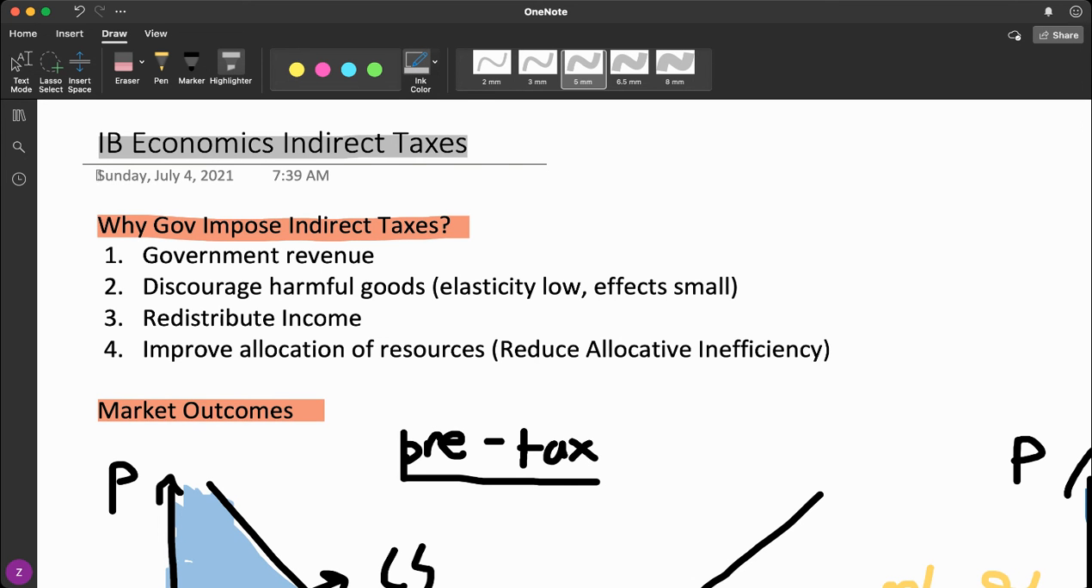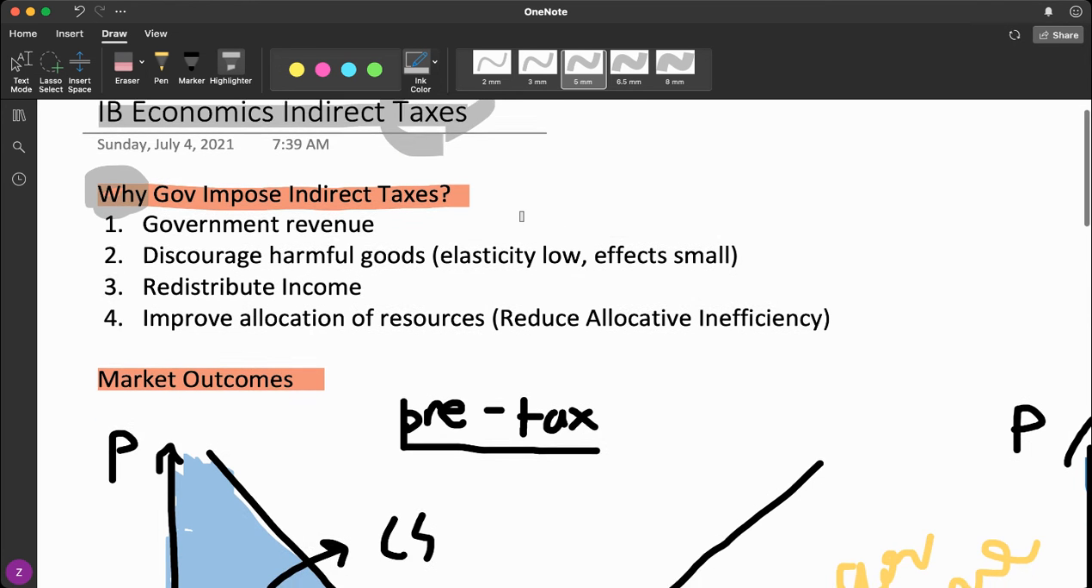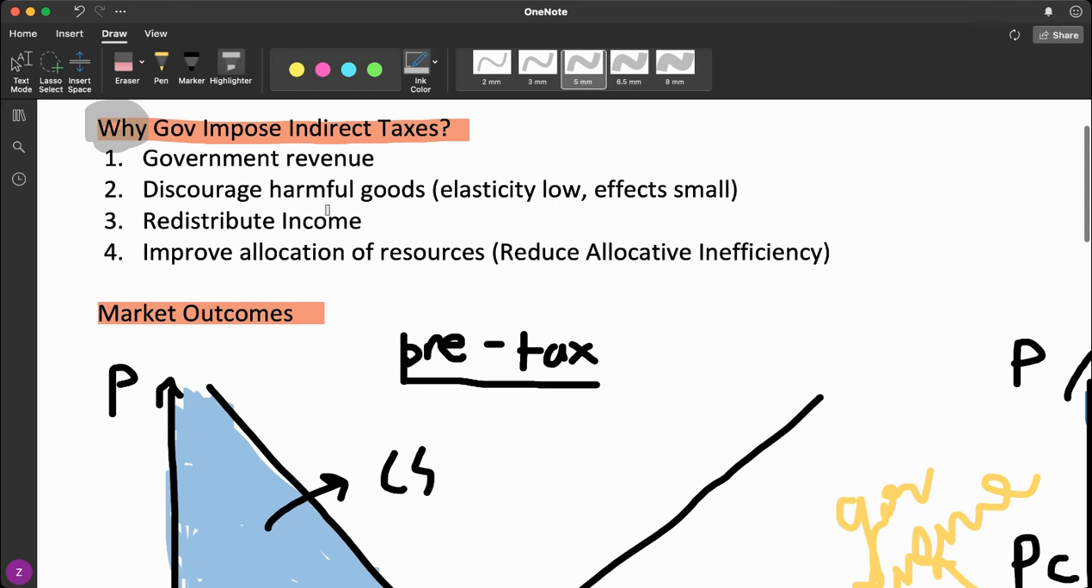So for this unit, we'll first start with why. Why does the government impose indirect taxes in the first place? There are in total 4 different reasons. First, the government has to make money as well. So indirect taxes are a source of government revenue. And recall when we talked about the price elasticity of demand, the lower the value of this elasticity, the greater the revenue, since quantity won't change much with increasing price.